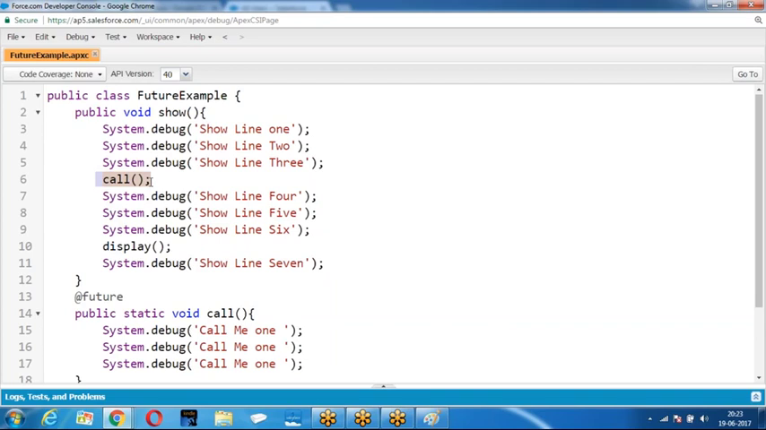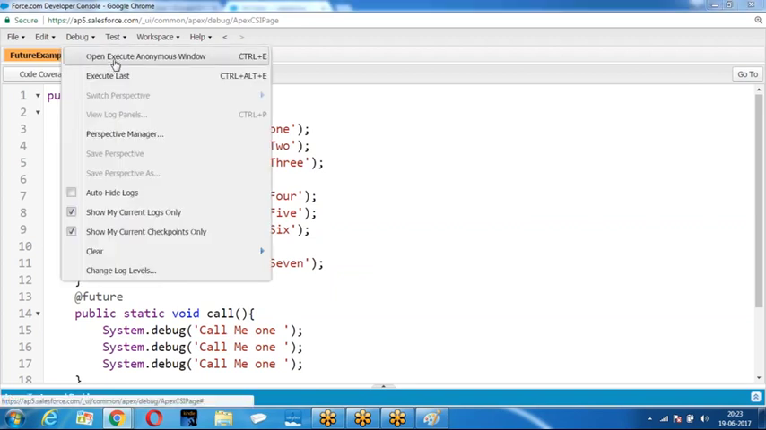Call will run independently. If you define any method as a future method, it doesn't run along with the remaining transaction. It will run, but not along with the transaction; it will run independently from the transaction. There is a reason for the output we are getting. Let me execute and show.